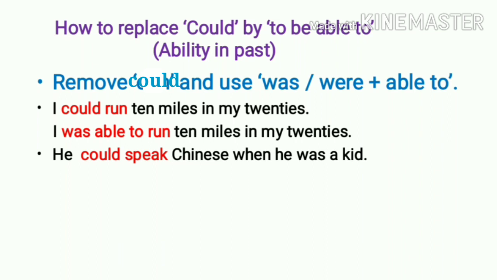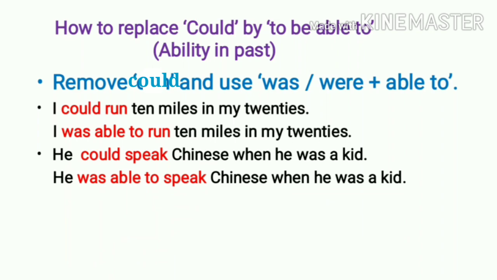Next one, he could speak Chinese when he was a kid. So what will be the statement? He was able to speak Chinese when he was a kid. Could is past tense. And so we have made the use of was and were. Could भूतकाळ असल्यामुळे आपण was were वापरतो.